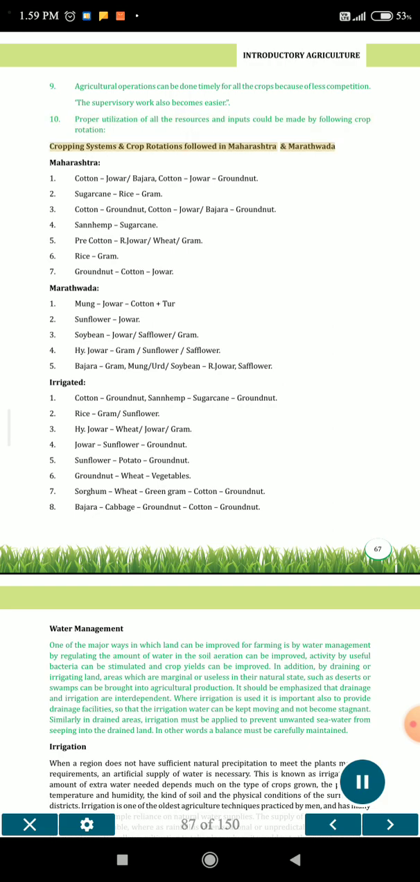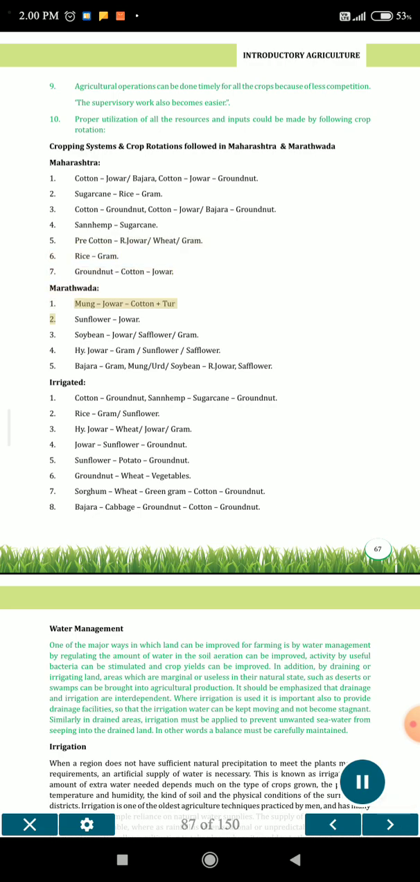Cropping systems and crop rotations followed in Maharashtra and Marathwada. Maharashtra. 1. Cotton, jowar, bajra, cotton, jowar, groundnut. 2. Sugarcane, rice, gram. 3. Cotton, groundnut, cotton, jowar, bajra, groundnut. 4. San hemp, sugarcane. 6. Rice, gram. 7. Groundnut, cotton, jowar.